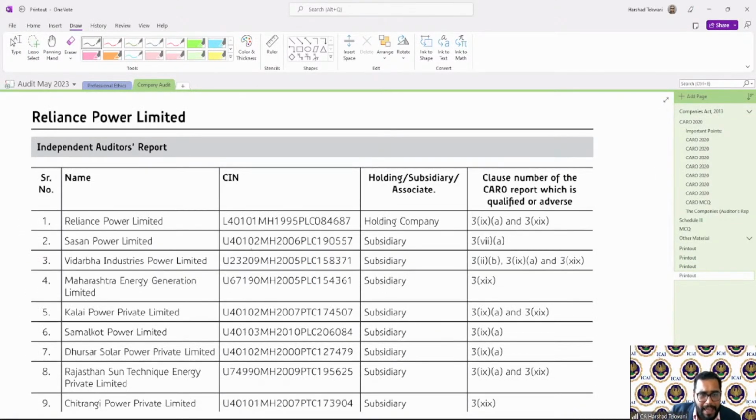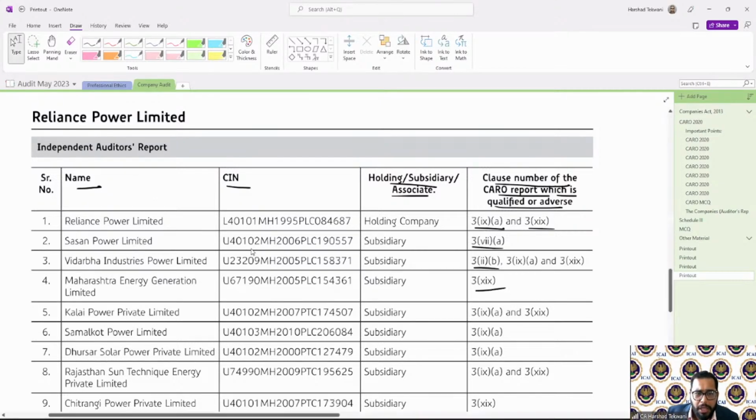So see, this is the name of the company, SIN, holding, subsidiary, associate, the relationship, the clause number of the Caro report which is qualified or adverse. Para 3, 39A, this 319, 37, 32, 319. Accordingly, see, this was the first we were looking at. If you see 39A, I'll go to this one.